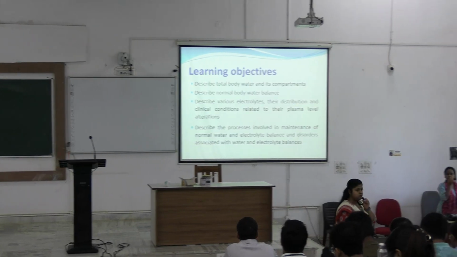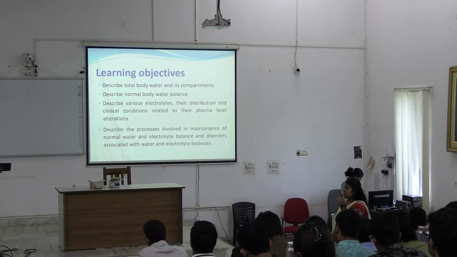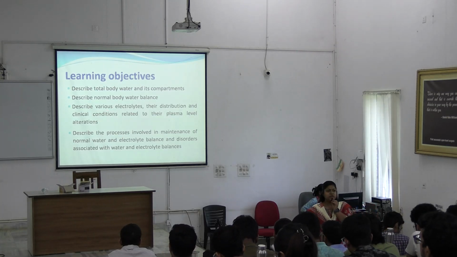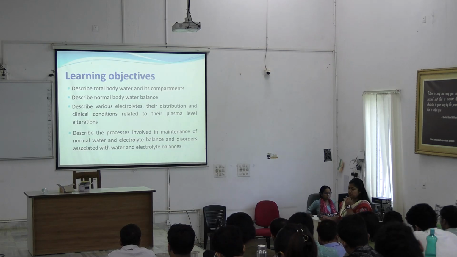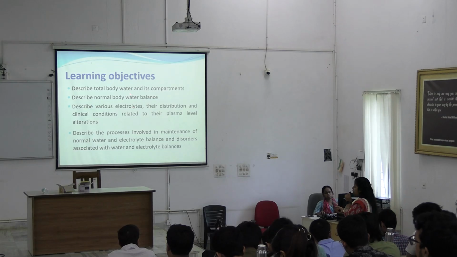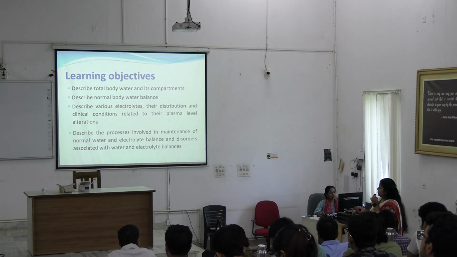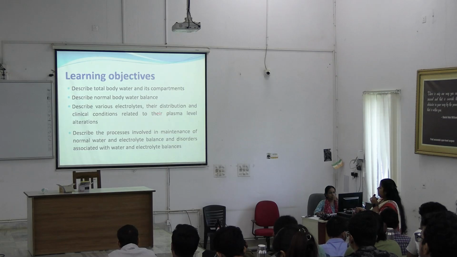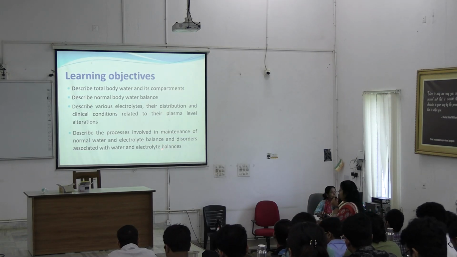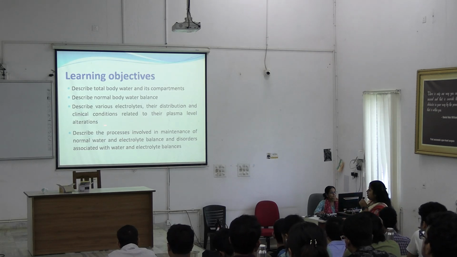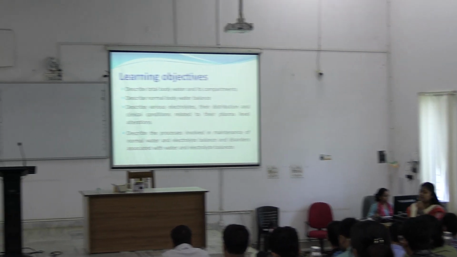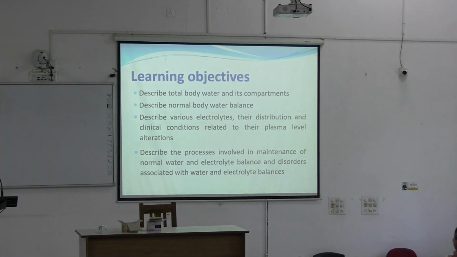What are the learning objectives of today's class? First of all, we have to know about the total body water distribution: what are the compartments, and what is normal body water balance, along with electrolytes and their distribution and their role in maintaining the water balance or fluid balance. And at the last, we will learn about the processes involved in maintenance of water balance and disorders associated with imbalance.